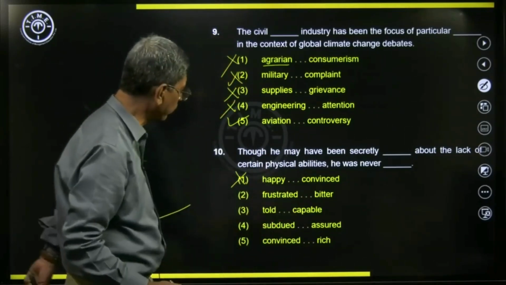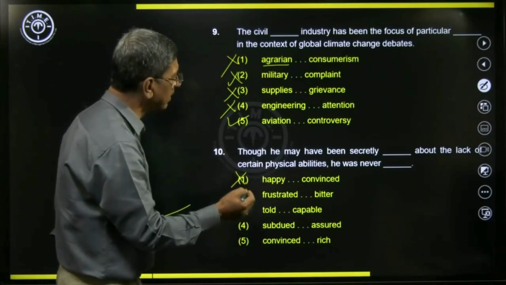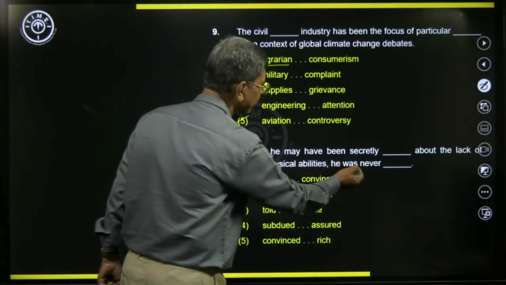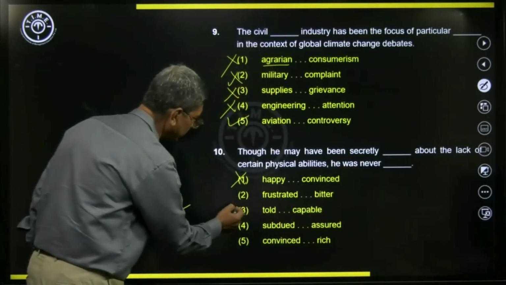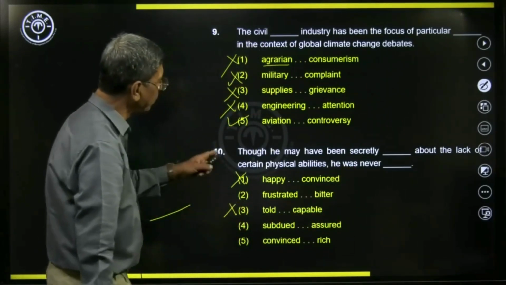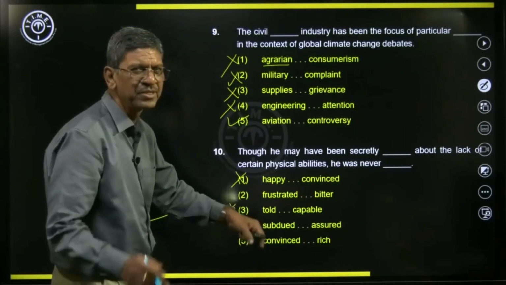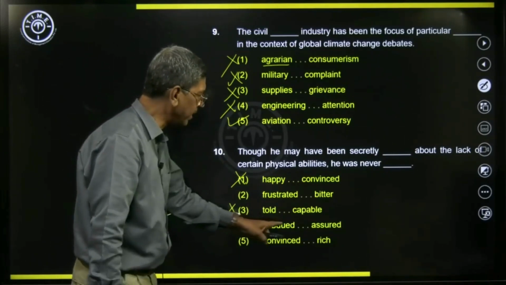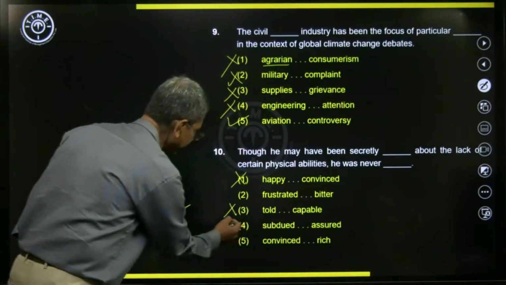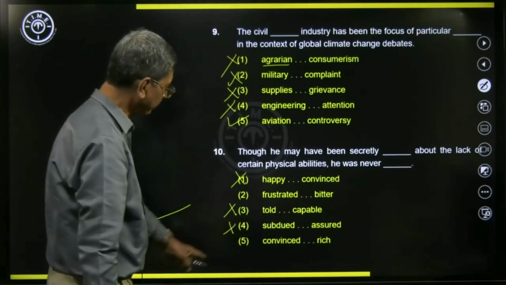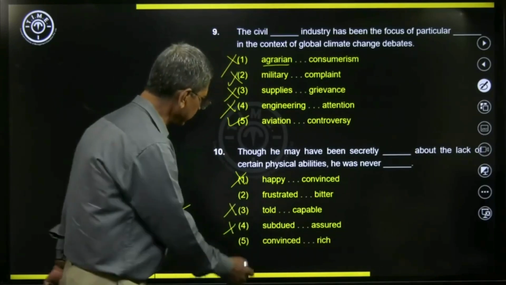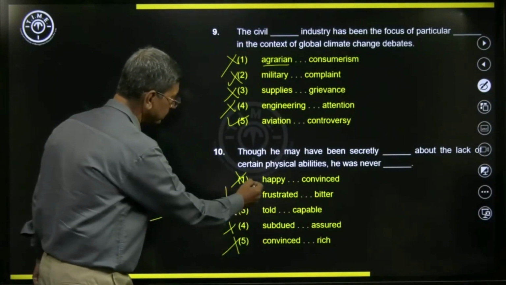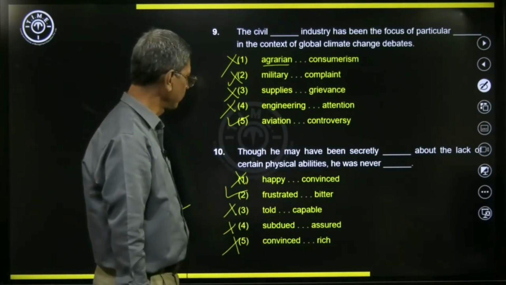Let us look at the other options. Though he may have been secretly told, he was never capable. So this also is ruled out. Though he may have been secretly subdued, which means controlled and maintaining a very low profile, and later assured, doesn't fit in. Then we have convinced and rich. This is totally wrong, not related at all. So frustrated and bitter, this looks good.